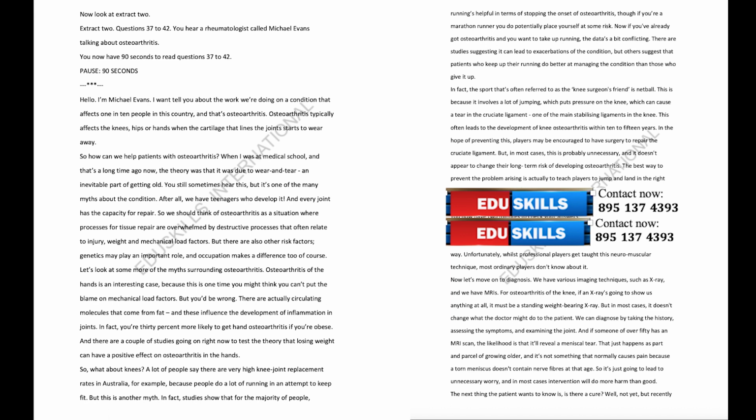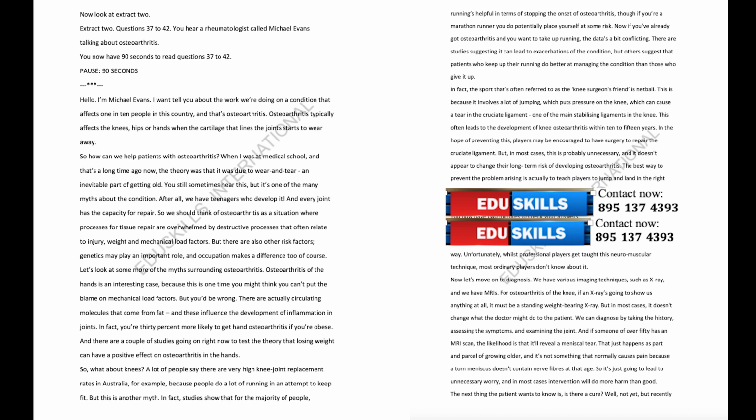Osteoarthritis of the hands is an interesting case because this is one time you might think you can't put the blame on mechanical load factors. But you'd be wrong. There are actually circulating molecules that come from fat, and these influence the development of inflammation in joints. In fact, you're 30% more likely to get hand osteoarthritis if you're obese. And there are a couple of studies going on right now to test the theory that losing weight can have a positive effect on osteoarthritis in the hands.